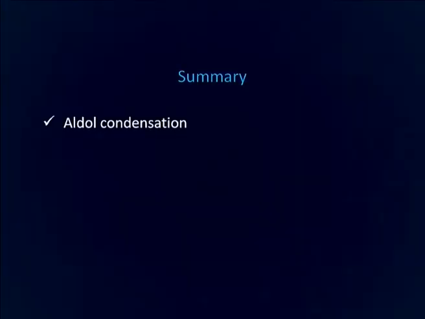Now, to summarize today's lecture, we have in this lecture discussed in detail 2 condensation reactions. The first one is aldol condensation, which is possible for only those aldehydes and ketones which have alpha hydrogen.